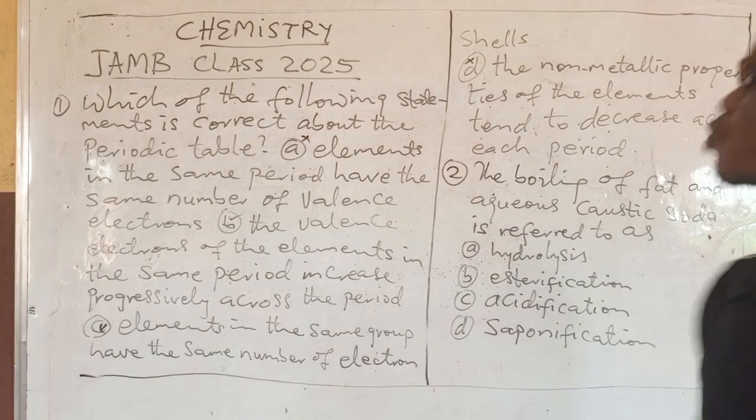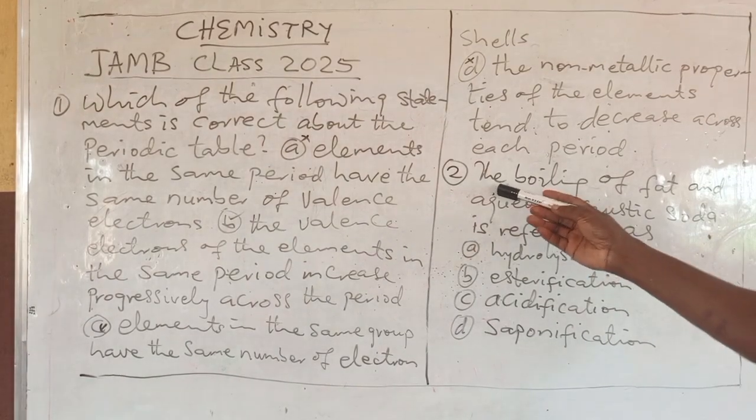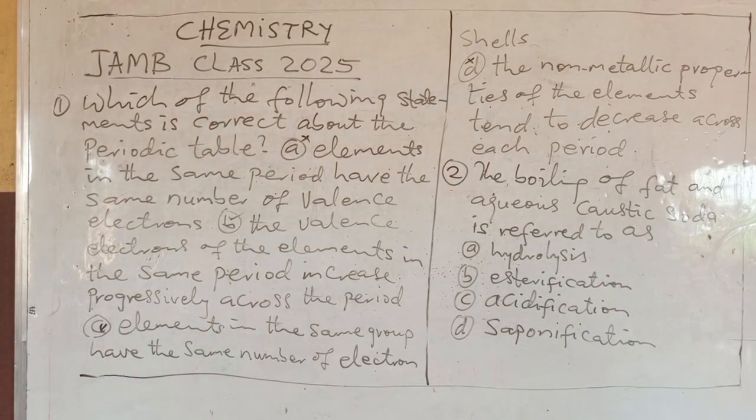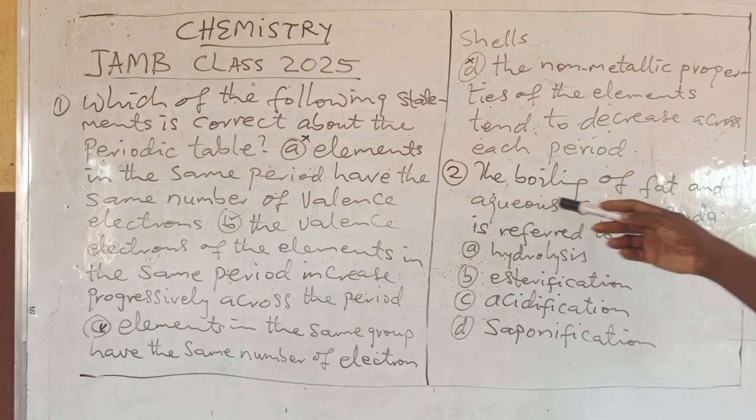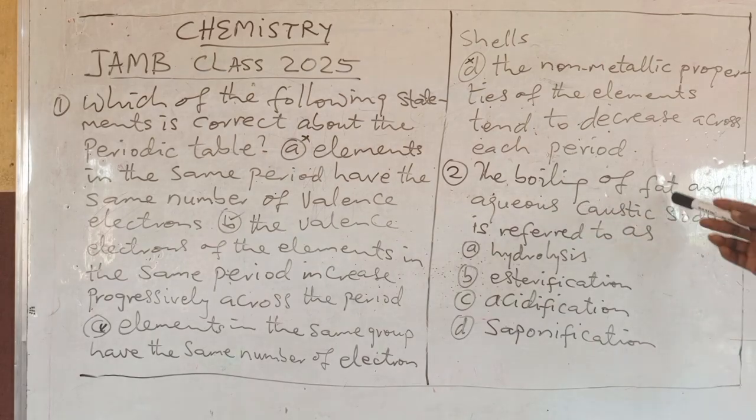Quickly, let's go to number 2. The boiling of fat and aqueous caustic soda is referred to as hydrolysis, esterification, acidification, saponification. Which one is correct? What is boiling of fat and caustic soda?